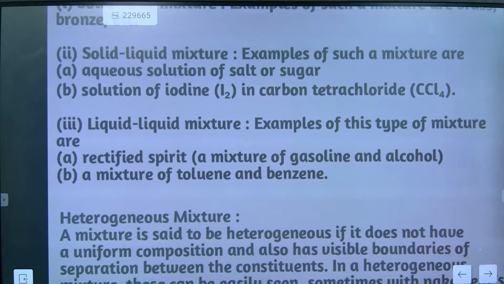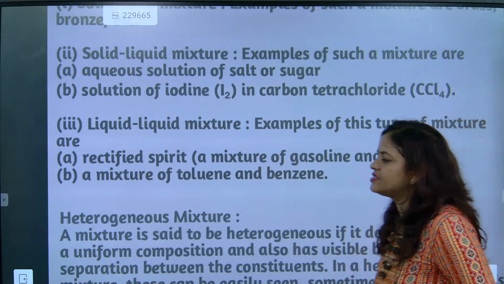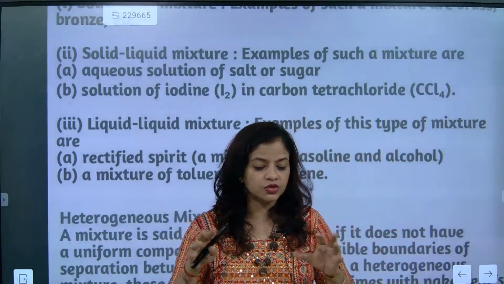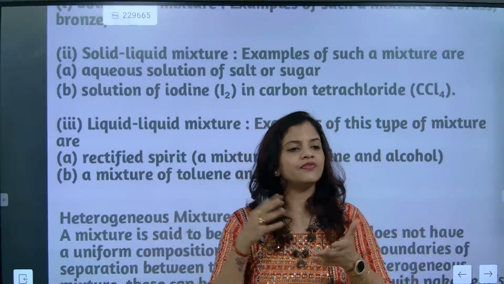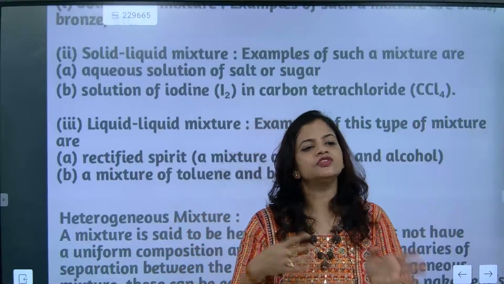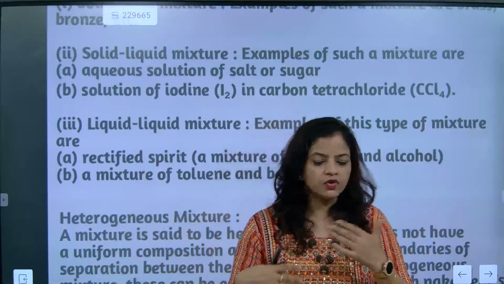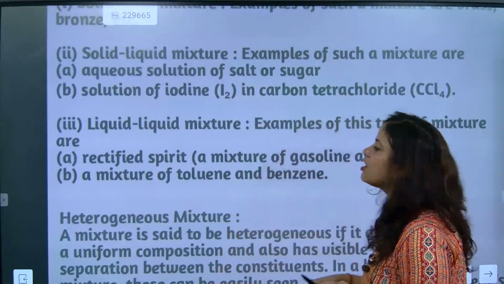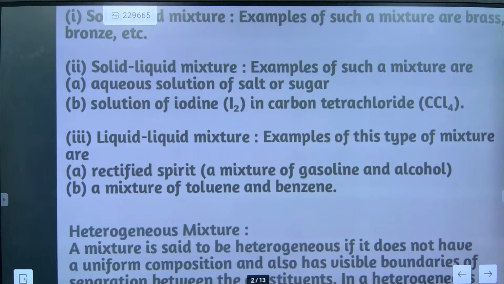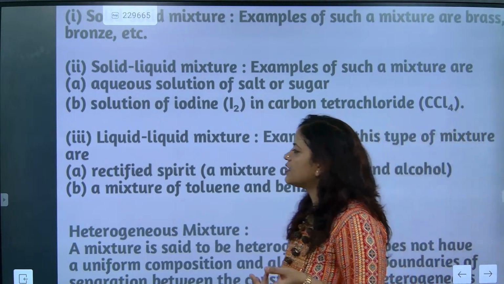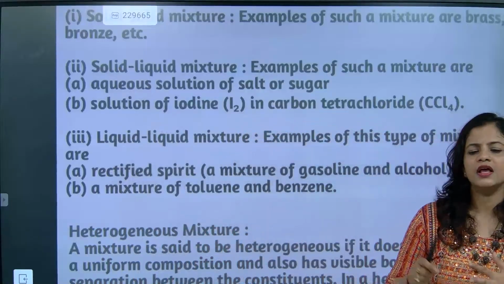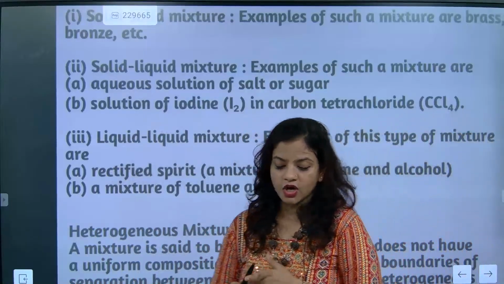Liquid mixtures are like rectified spirit, a gasoline and alcohol mixture, or a mixture of toluene and benzene. These are two different solutions, one solvent and one solute. But when you mix them, you will not be able to say which one has mixed in which one. So they are considered a homogeneous mixture. For homogeneous mixtures we have seen solid-solid, solid-liquid, and liquid-liquid.